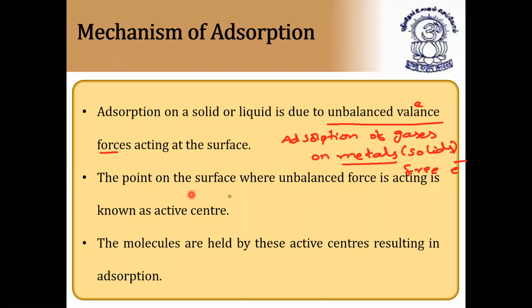adsorbates. The point on the surface where unbalanced force is acting is known as active center. So what is this point where adsorption is taking place? It is called the active center. It means metallic surfaces are active centers because the electrons will be migrating from it by absorbing energy, due to which they become very active centers. All the clean metallic surfaces are active centers, because where unbalanced forces are acting is nothing but the active center, and the molecules are held by these active centers, resulting in adsorption. So on the active centers, the molecules will be adsorbed.